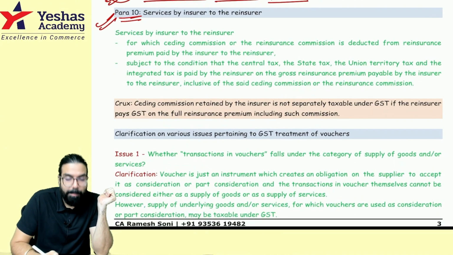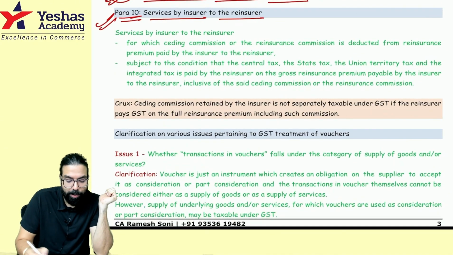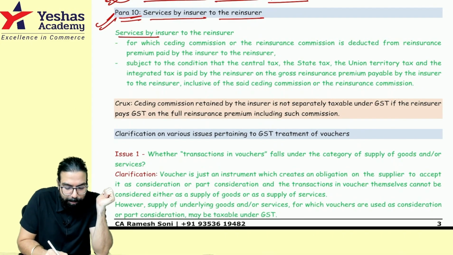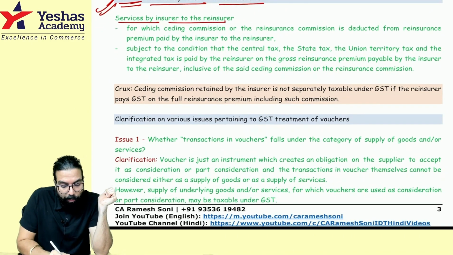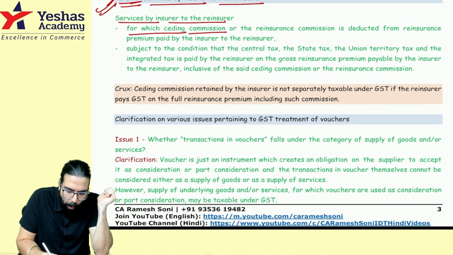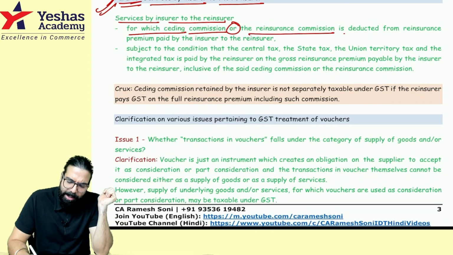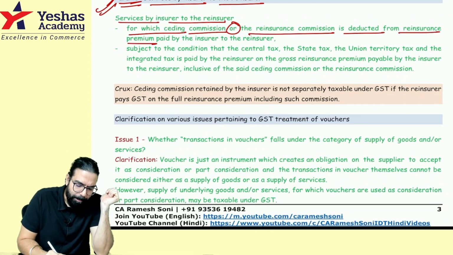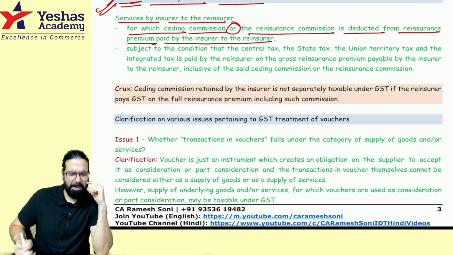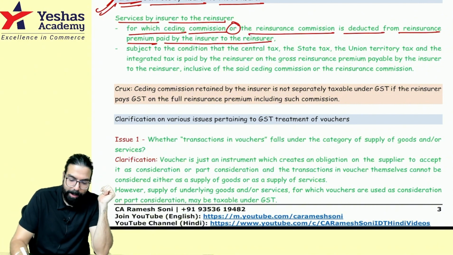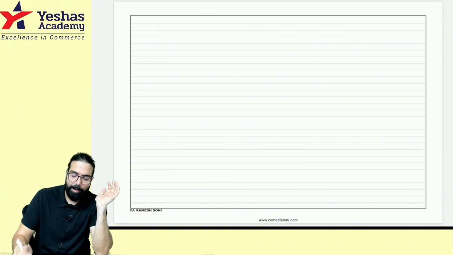The next one is paragraph number 10, which is services by insurer to reinsurer. Sir, what is this? Services by insurer to reinsurer, for which ceding commission or the reinsurance commission is deducted from reinsurance premium paid by the insurer to the reinsurer. Sir, what is this? Okay, I'll go ahead and explain to you. For example, now what happened over here?